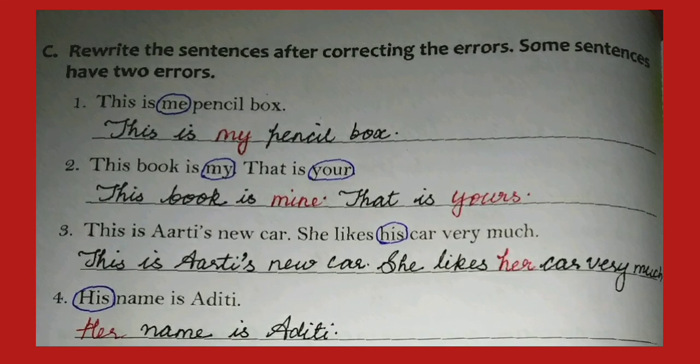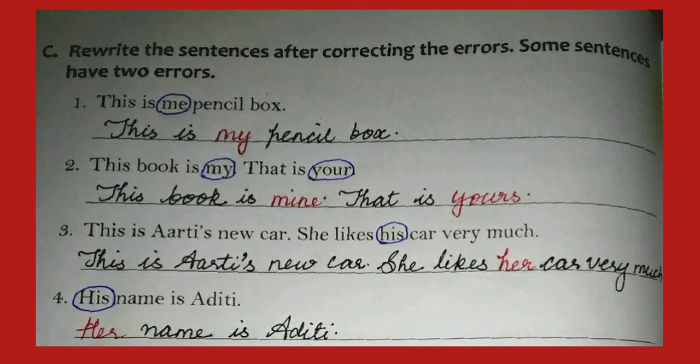Third one, this is Aarti's new car. She likes his car very much. Here the error is his because the pronoun is she. So we use the possessive her in the place of his. So the answer will be like this. This is Aarti's new car. She likes her car very much.